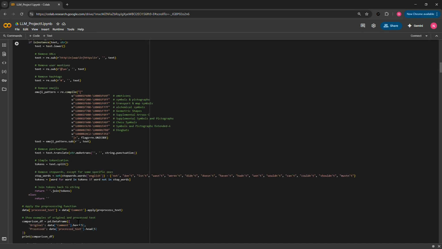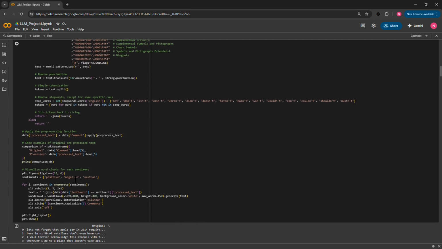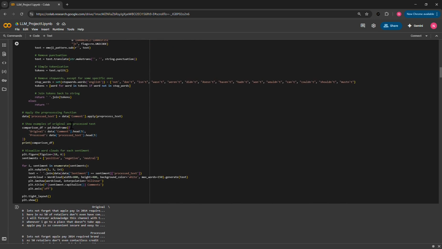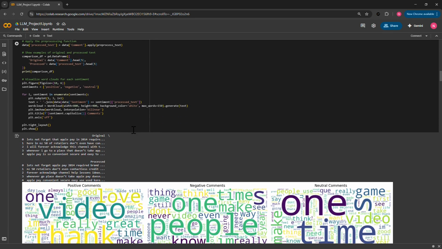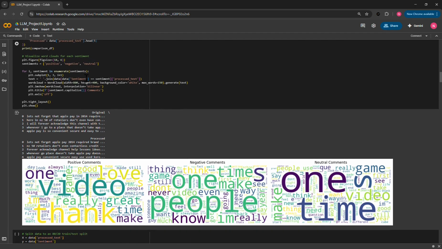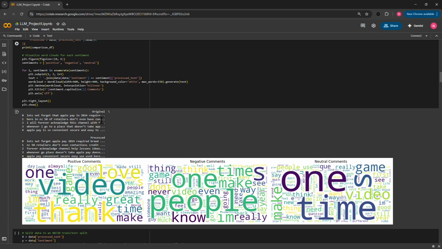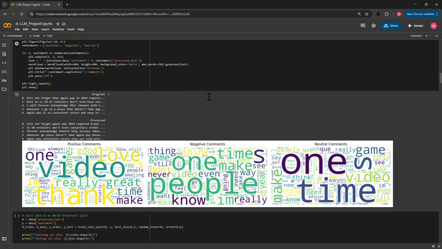And then we just applied pre-processing here, compared some examples from the original and the processed text. And then after this, we visualized the word clouds for each sentiment. So here are the original and processed examples, and then here are the word clouds for positive, negative, and neutral that we already went over in the PowerPoint.